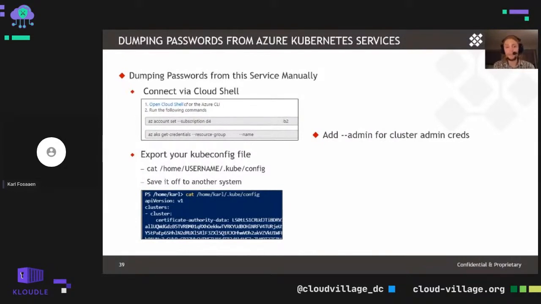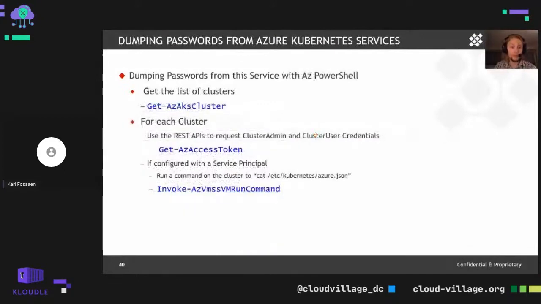If you use the --admin flag for that command that we see in the screenshot at the top, you can get the cluster admin credentials. It's not the easiest thing to do. It's kind of a pain, and it takes a couple extra steps. I honestly just recommend using Get-AzPasswords if the kube config files are what you're going after here, but it is an option if that's something you want to do.